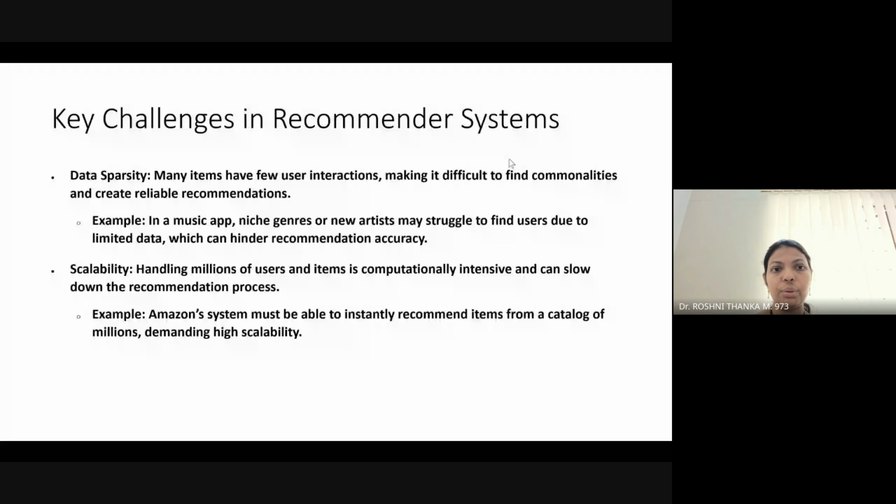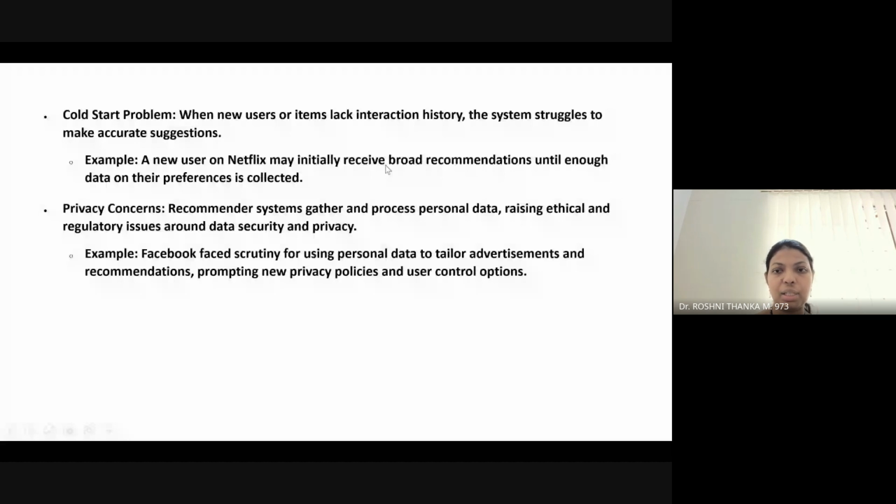Giving recommendation suggestions to millions of users at the same time, when an intense amount of data or items is coming in, is not easy to handle. Handling millions of users is difficult for the recommendation system unless you have a good computing facility. Otherwise, the scalability goes down.